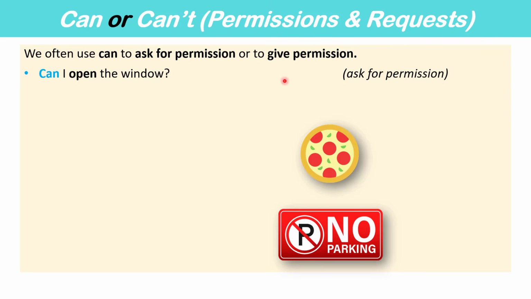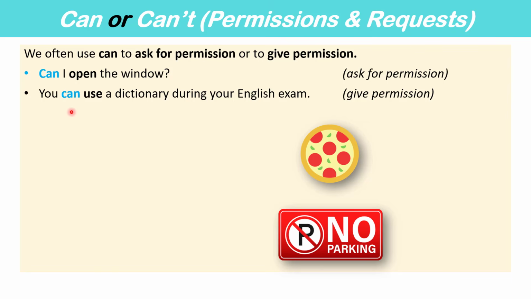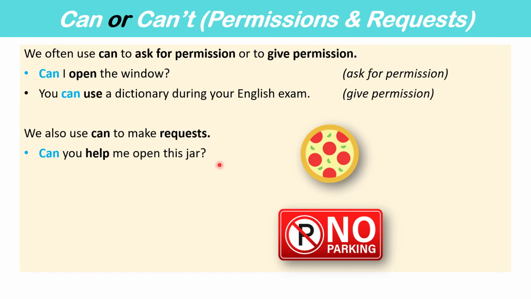Can I go to the bathroom? You can use a dictionary during your English exam. Here we are giving permission. You can use a dictionary. It is allowed. We also use can to make requests. Can you help me open this jar? Can we order a large pepperoni pizza?